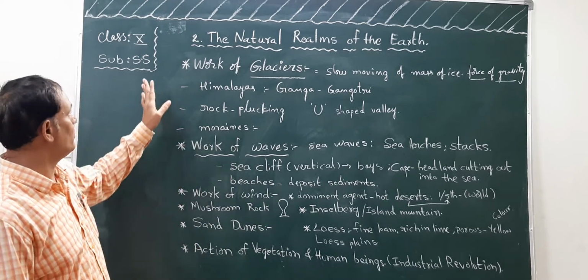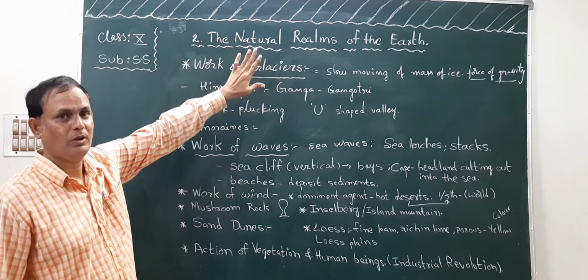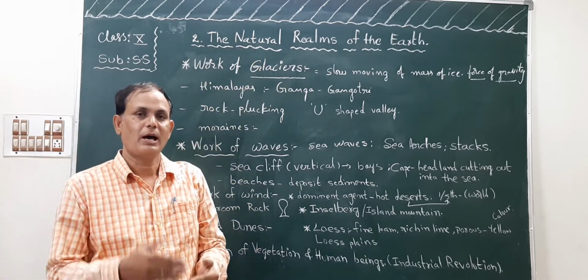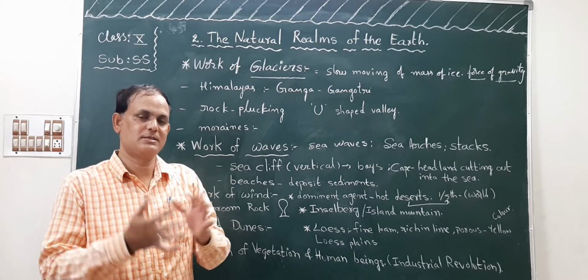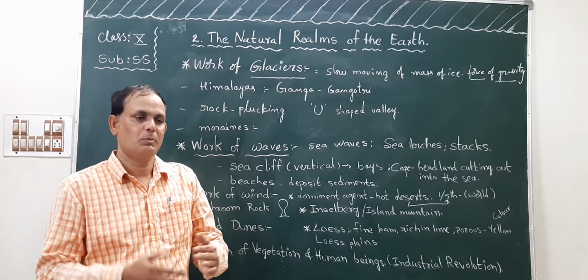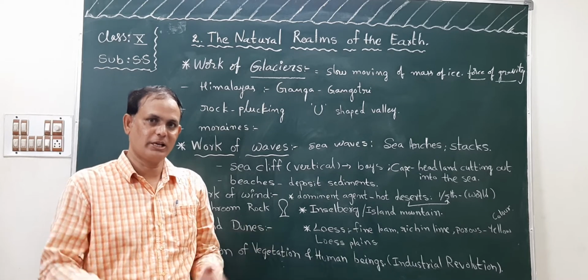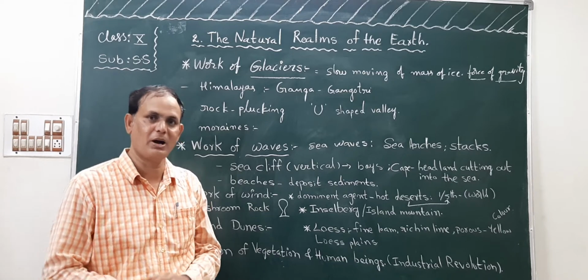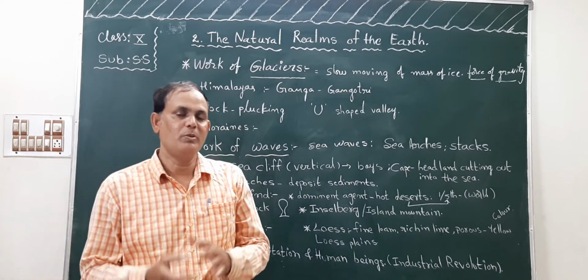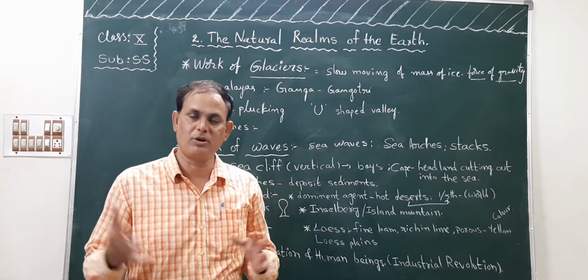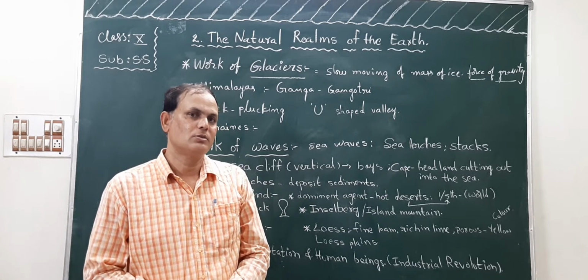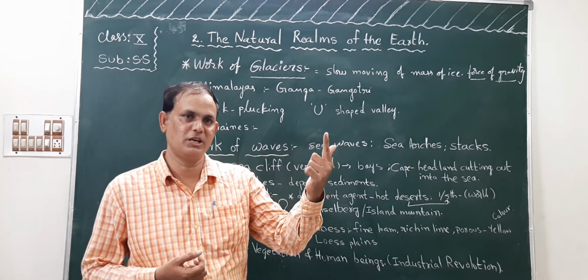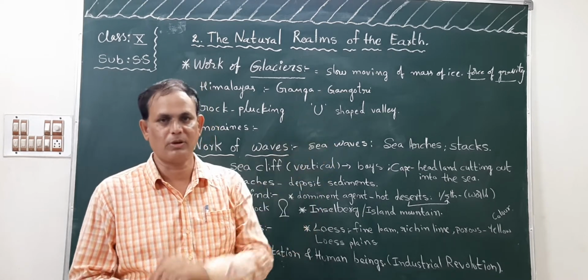Children, we are in the second lesson. In the previous videos, I talked about the plates: how many plates there are; about volcanoes: how many volcanoes there are in the world; about magma and lava; how many plateaus there are and how plateaus are formed. So I said about first order landforms, second order landforms, and now we are in third order landforms, children.